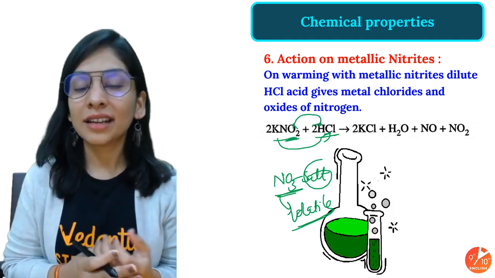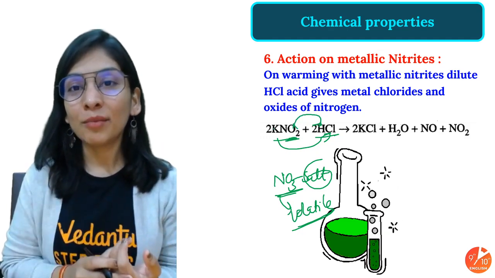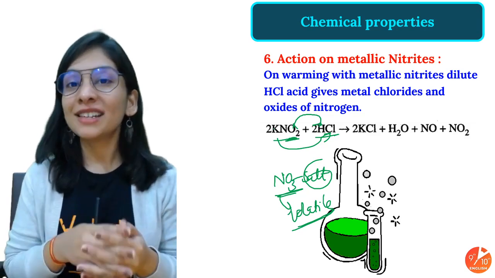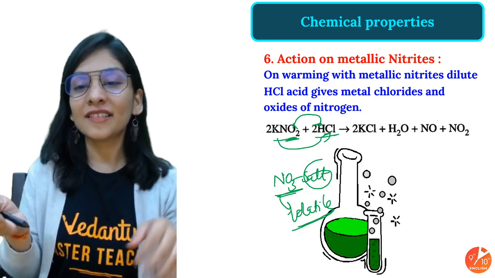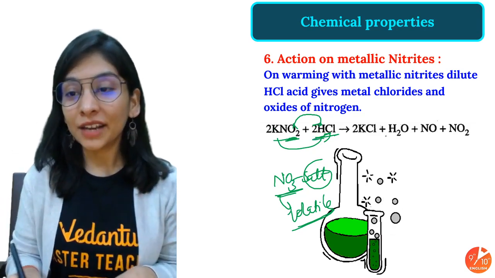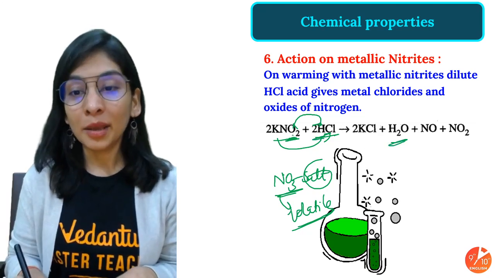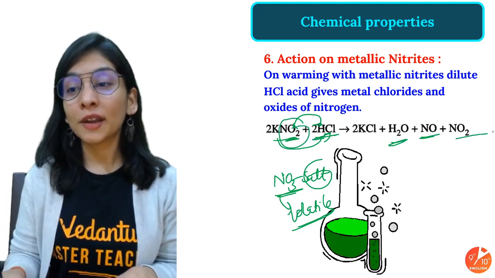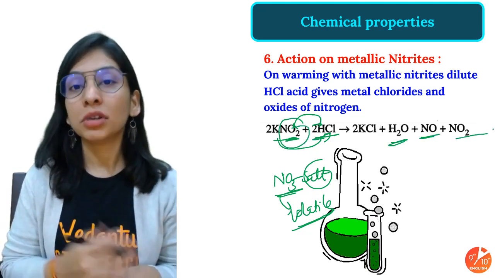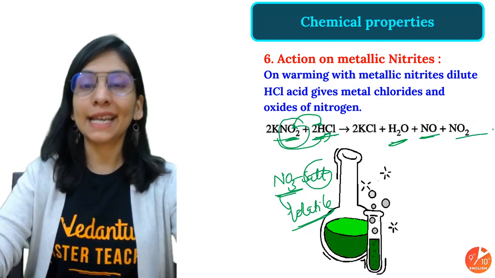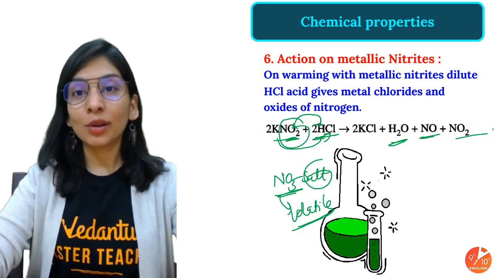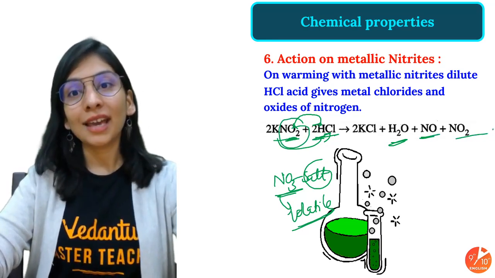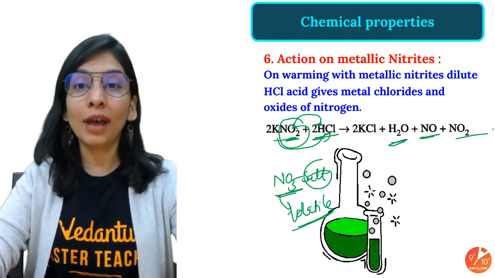and the nitrous acid will decompose, acting as an OA, oxidizing agent, because it will reduce itself. An oxidizing agent is the one that will oxidize others and reduce itself. Hydrogen is oxidized to H2O here, but this will decompose to give NO and NO2, lower oxides of nitrogen. So you will get metal salt, water, and oxides of nitrogen, NO and NO2.